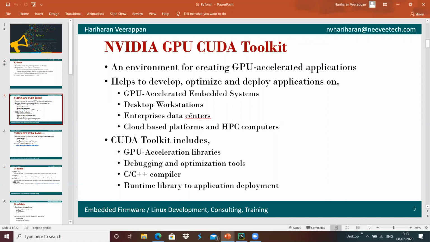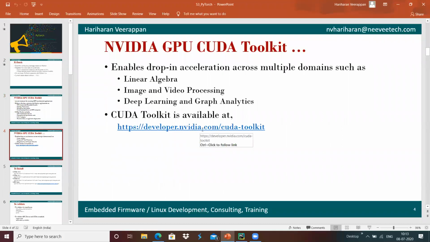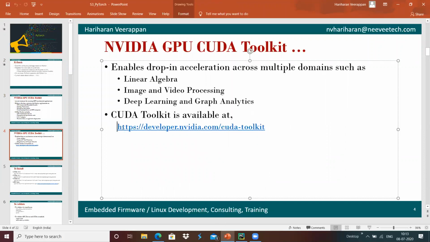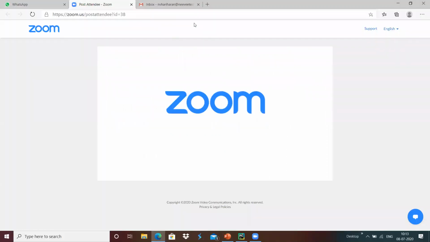If we want to use the GPU power, we will use a toolkit called CUDA, which is NVIDIA's toolkit, a framework or environment which can be used for creating GPU accelerated applications. We can download the toolkit from here.